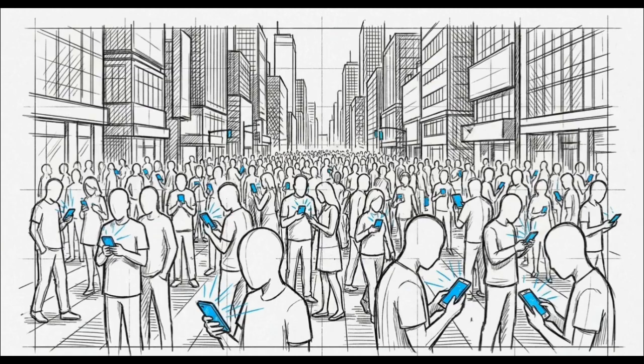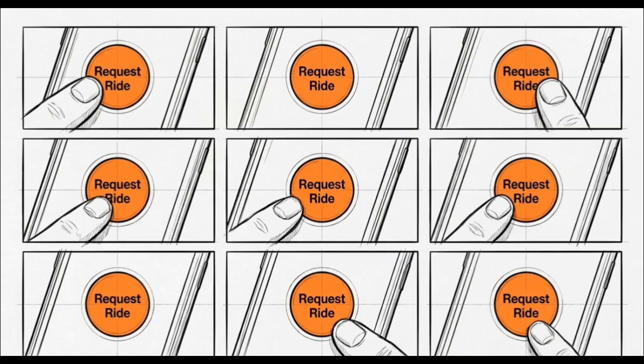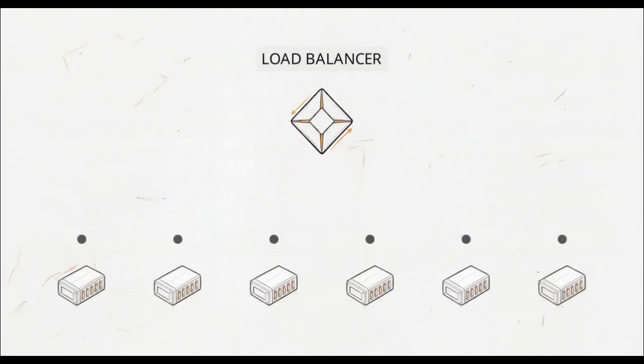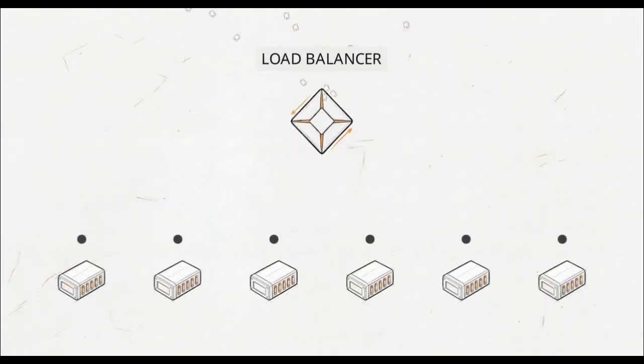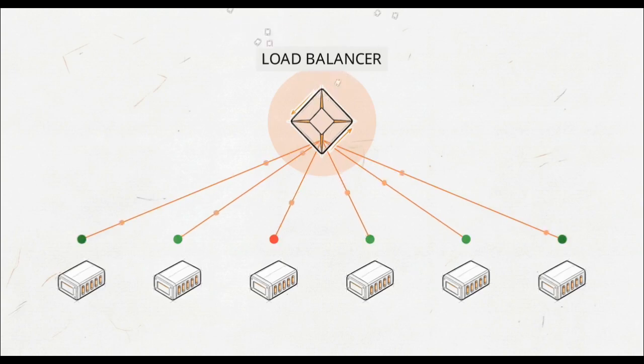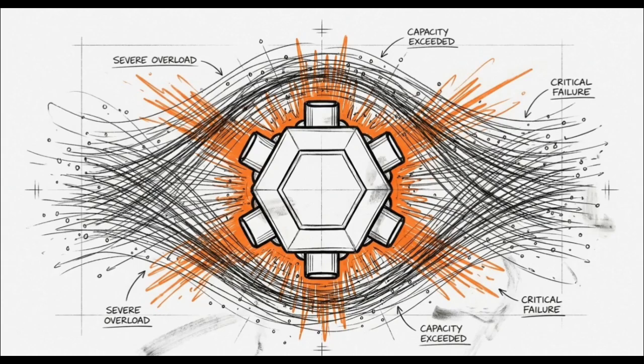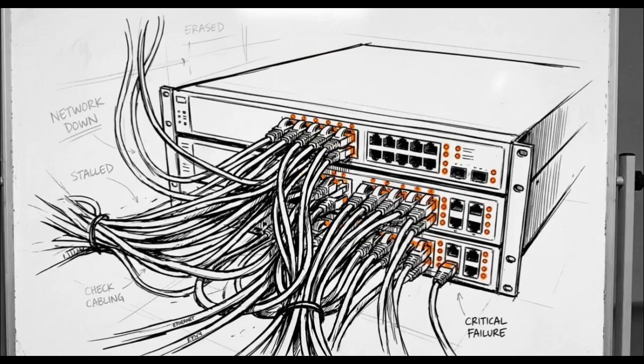But there is still one major hurdle. On a busy Friday night, you aren't the only person asking for a ride. Millions of people are pressing the request button at the exact same time. This diagram shows a load balancer. Think of it as a traffic cop catching a massive wave of incoming ride requests at a central point. Instead of letting one computer get crushed, it instantly deals requests out evenly across dozens of individual computers. Without this traffic cop keeping the flow perfectly smooth, the grid math wouldn't be able to start. The front door of the entire system would simply jam shut.